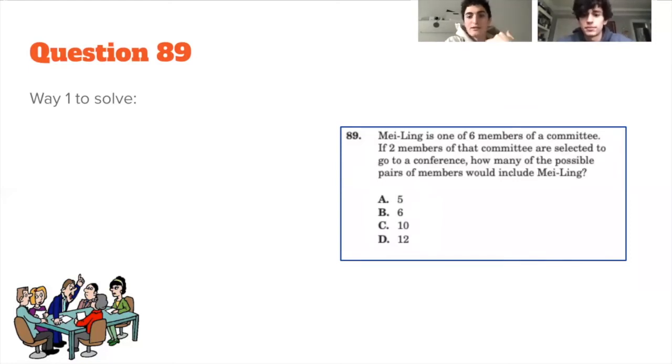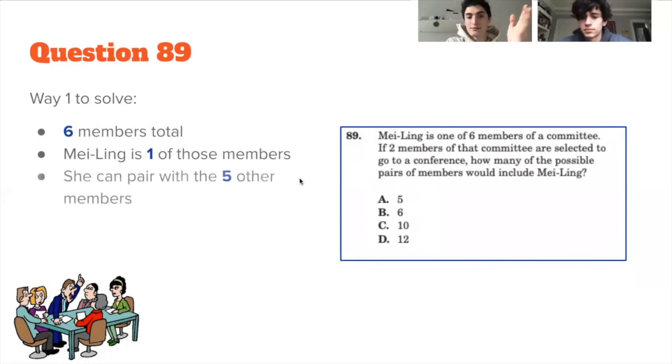So the way I would solve this is by remembering that there are 6 members in this group. So if they need to be in pairs of 2 for the conference, Mei Ling can pair up with each of the other 5 members, right? So therefore, Mei Ling can be in 5 possible pairs, meaning the answer is A.